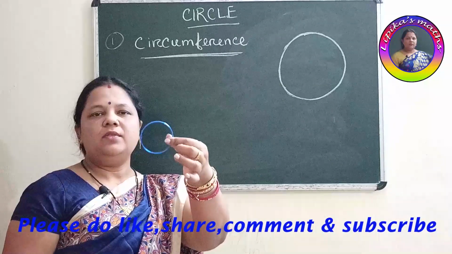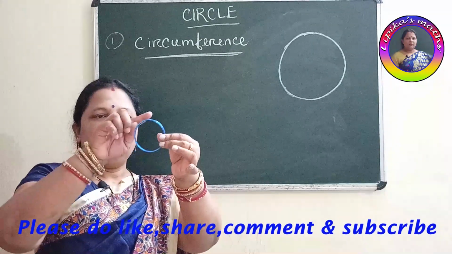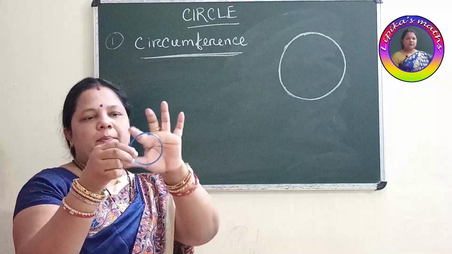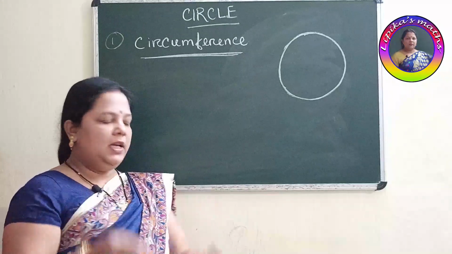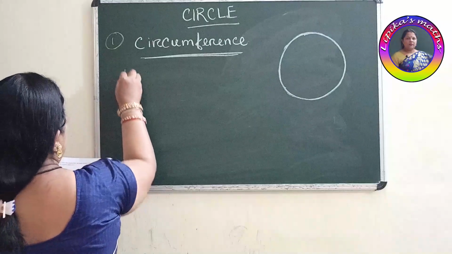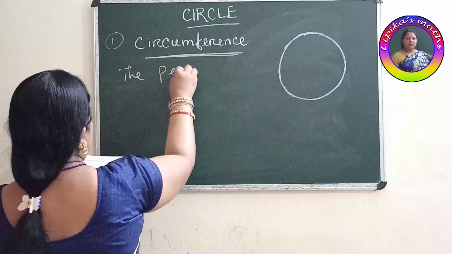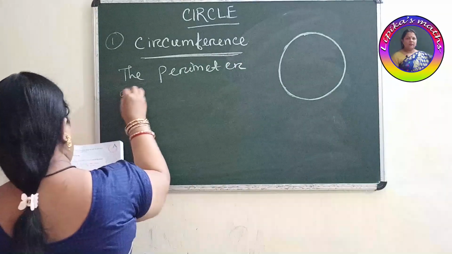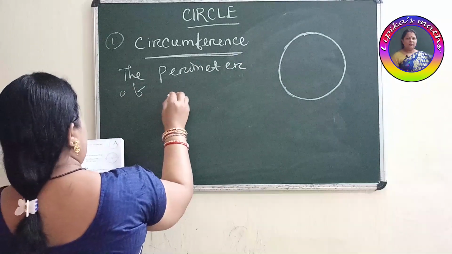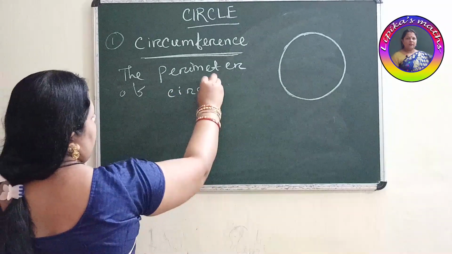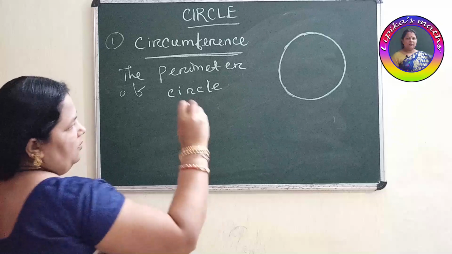So how to find out which one is the circumference? The outermost region, the boundary part. The perimeter of this figure is called your circumference. So what is circumference? The perimeter of the circle. Okay. So this is called your circumference.